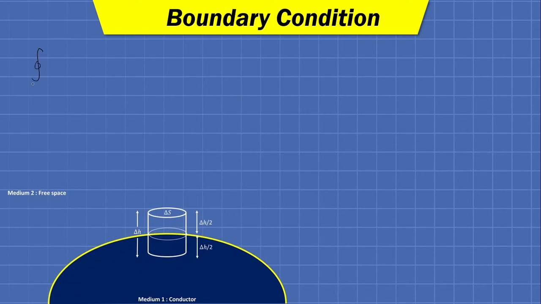Now if we calculate the closed surface integration of D bar dot dS bar, then we can write the top surface integration of D bar dot dS bar plus the bottom surface integration of D bar dot dS bar plus the lateral surface integration of D bar dot dS bar. So here we are calculating only the left hand side of Gauss's law. We will consider the right hand side after some time.